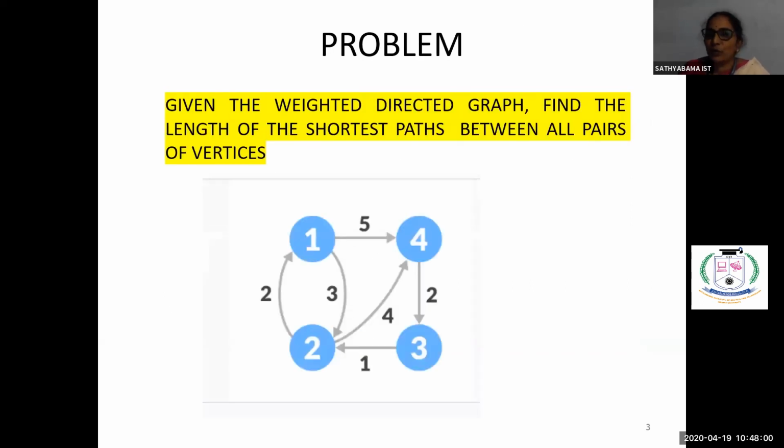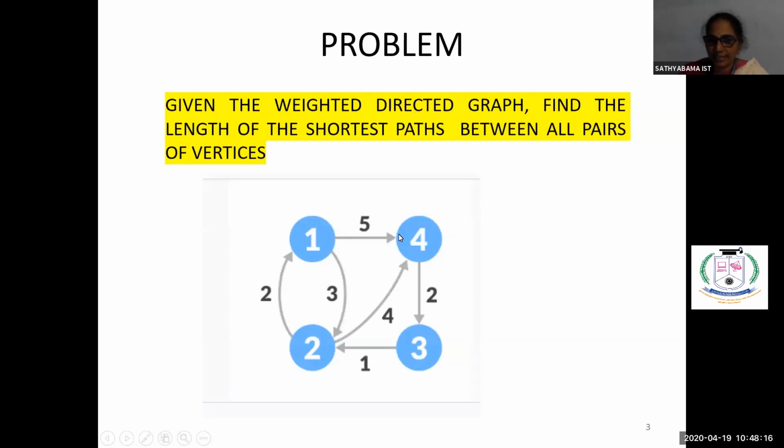Now we'll go straight to the problem. We are given a directed and weighted graph. What is a directed graph? See, the arrows are given from one vertex to another vertex. So it's directed, and weights are assigned. So we say a directed and weighted graph.